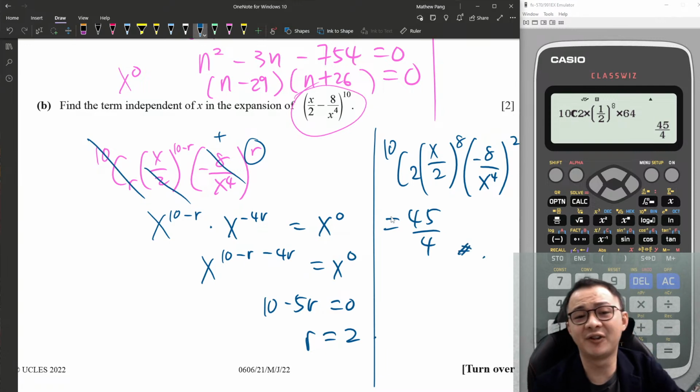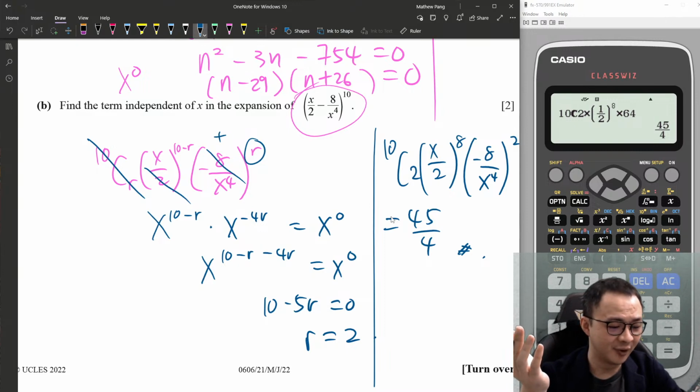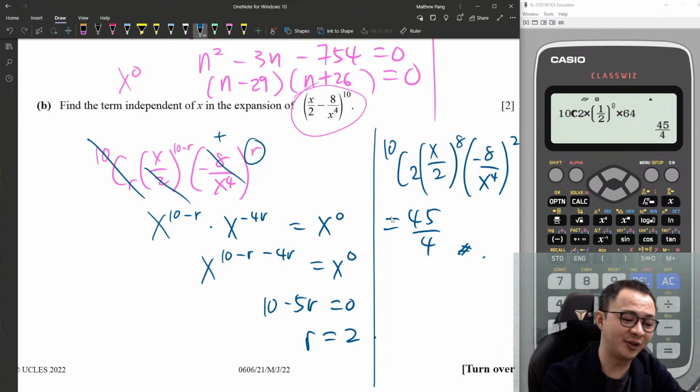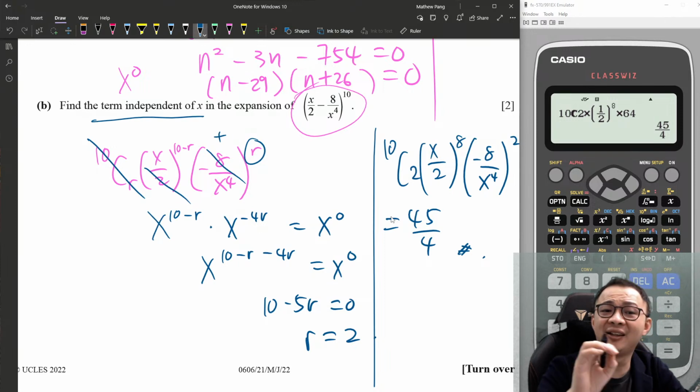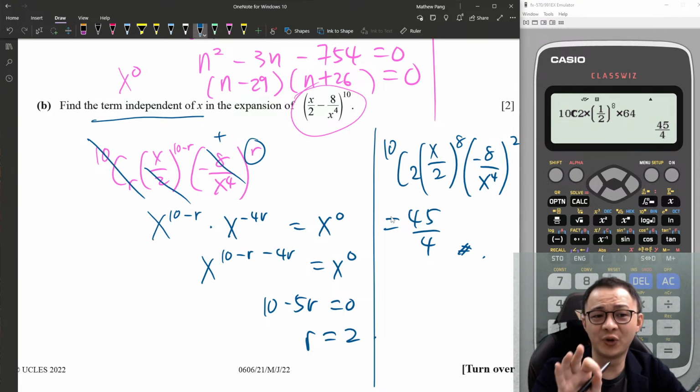Okay, just type everything into the calculator. You can easily get the answer. This term without x, right? This is the reason why we call it independent of x. It means when you expand it, you have one term which is constant only. That term we call independent of x.